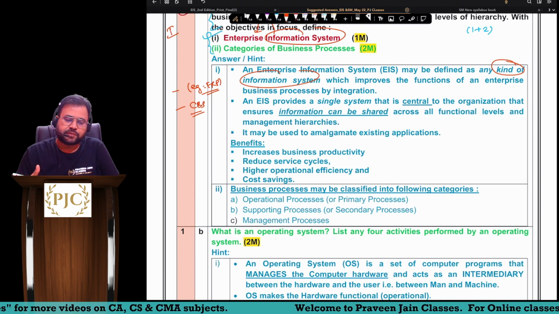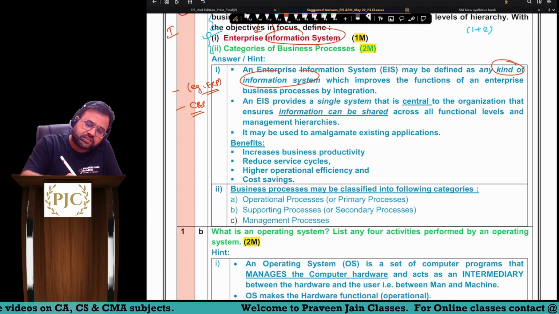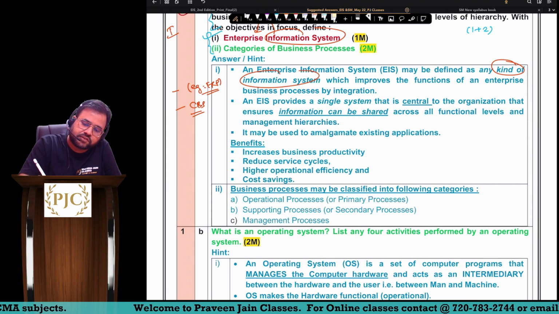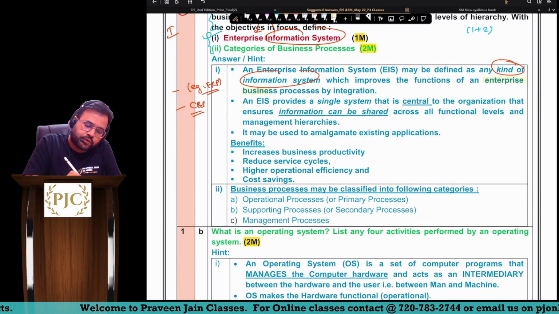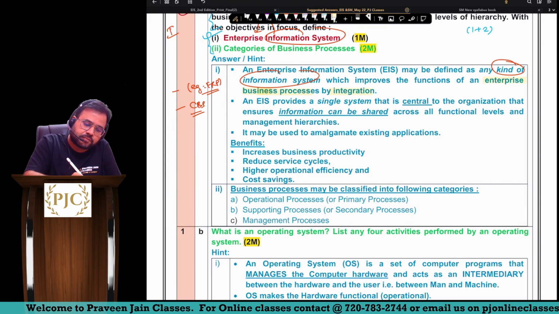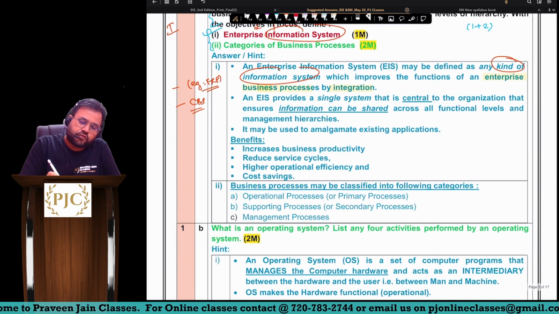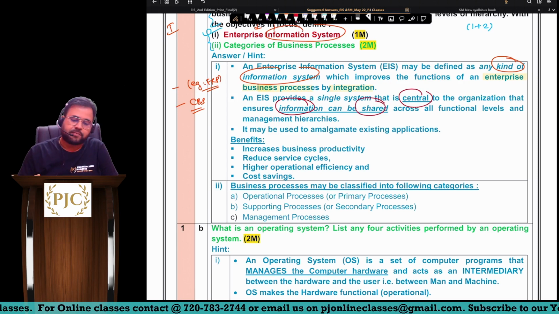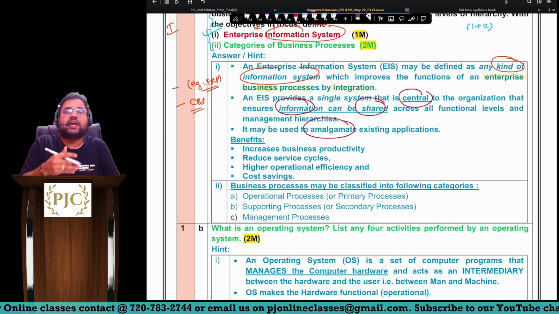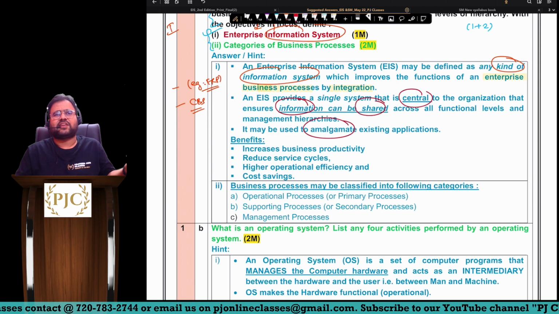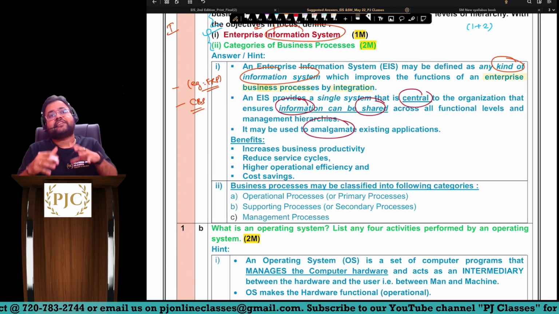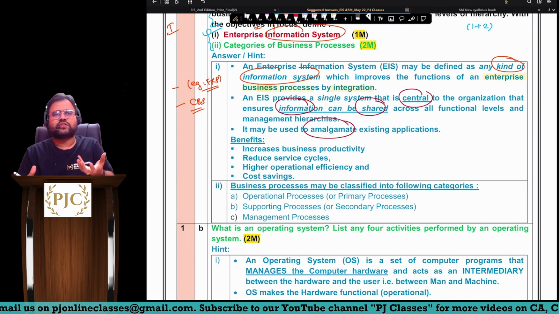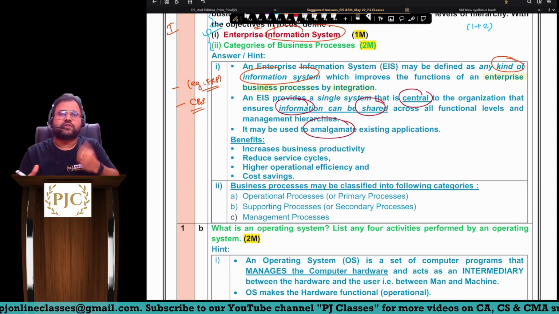So any kind of information system which improves the functions of an enterprise business process by integration. In other words, this software is going to integrate the entire business process of the company. So it is central to the organization. Information can be shared with the help of this software, and it amalgamates all other applications. In other words, it integrates various other software also, if the company has them. So after using this software, the company can have only one, which is EIS.